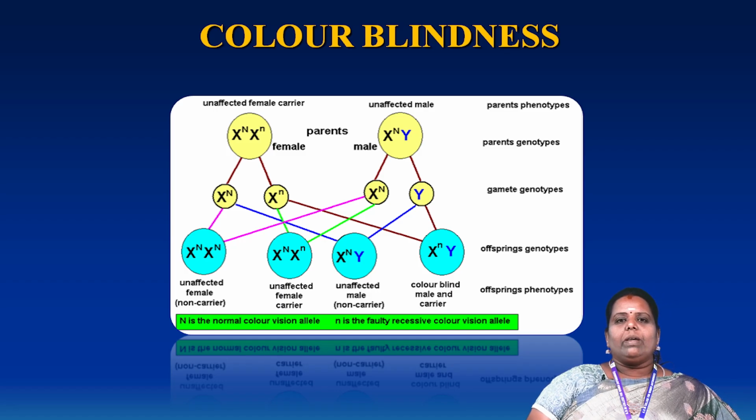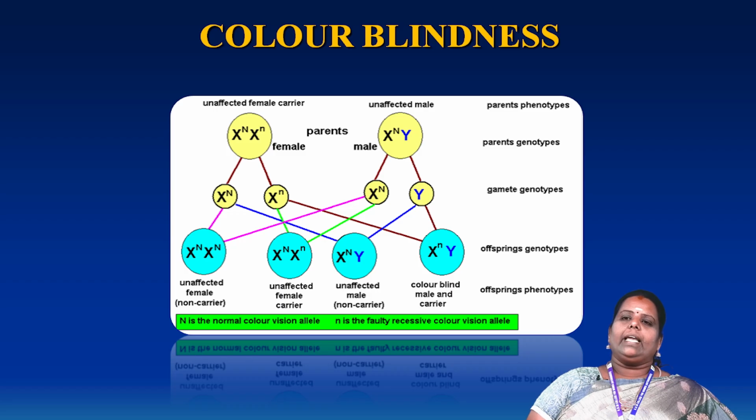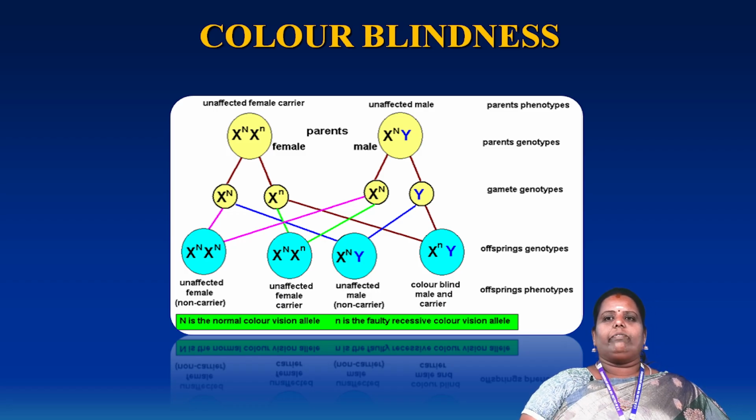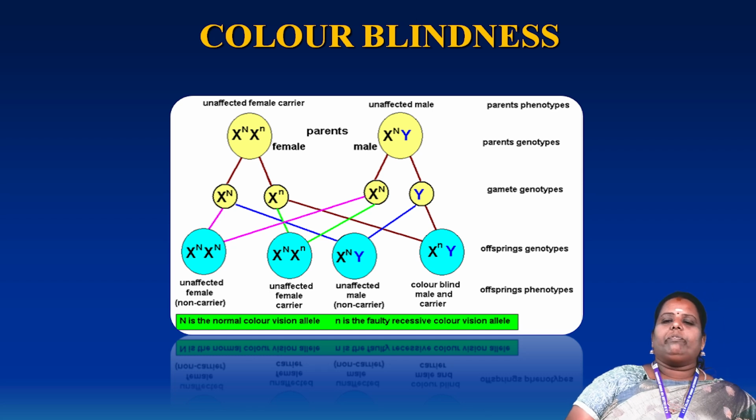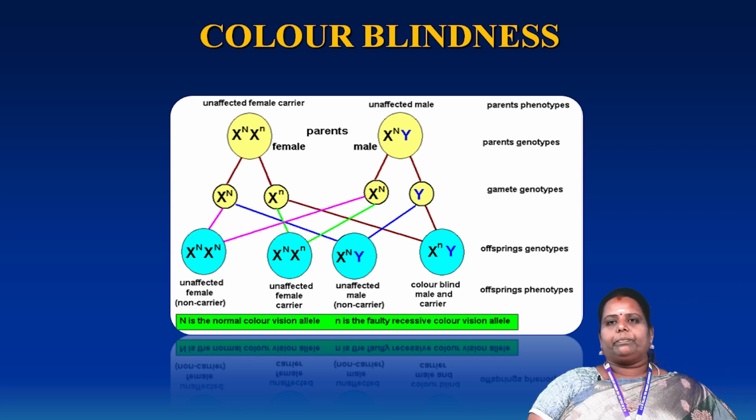Why? Because the female has two X genes. Another unaffected male is not a carrier, and the color blind male is affected. In the second generation, the offspring are affected because the first generation female is a carrier. It does not express in the F1 generation, but in the F2 generation it will express.